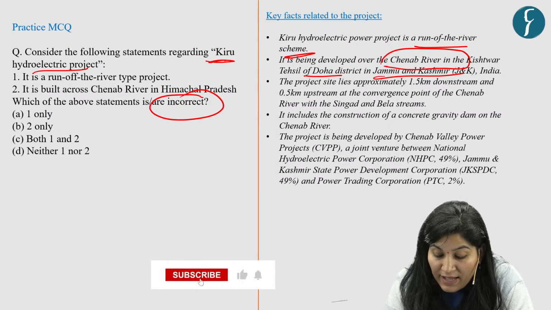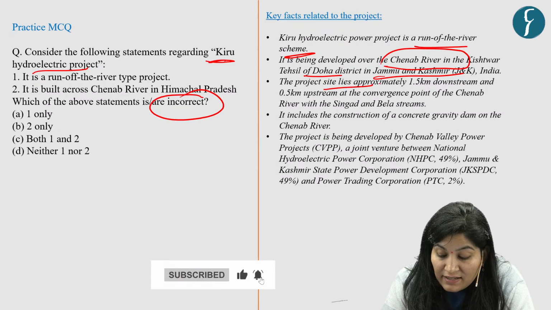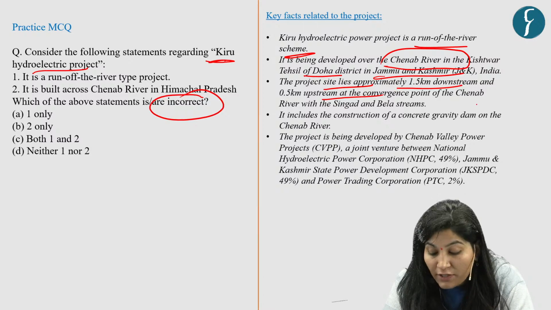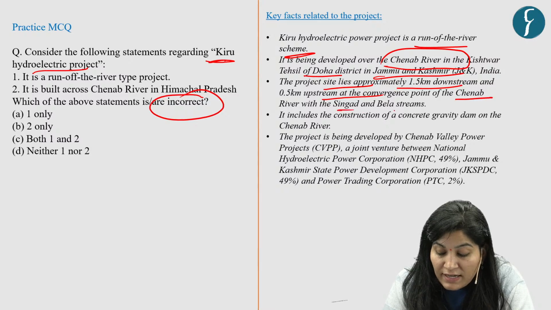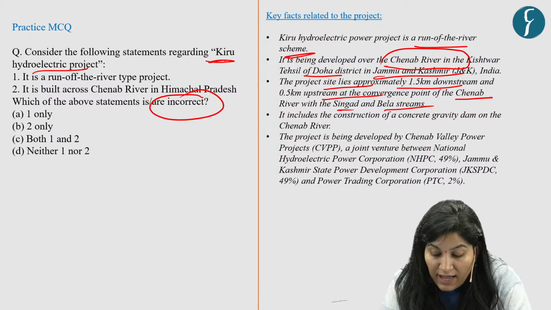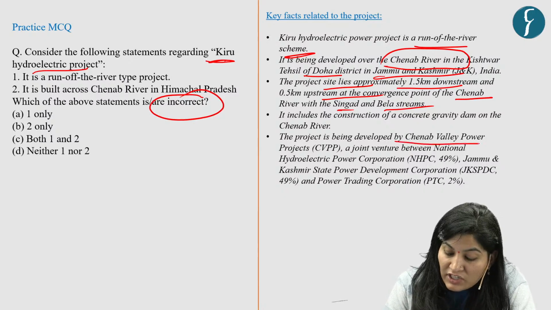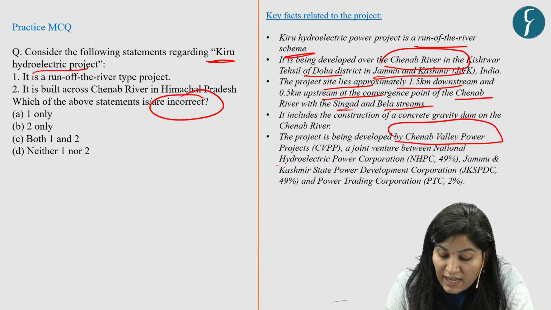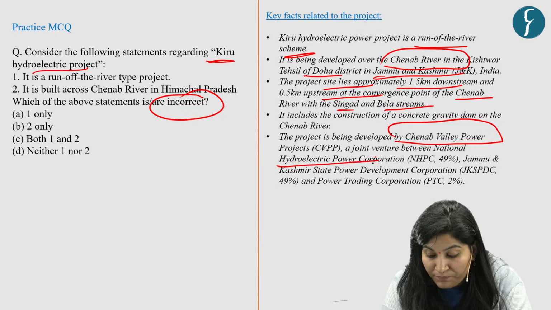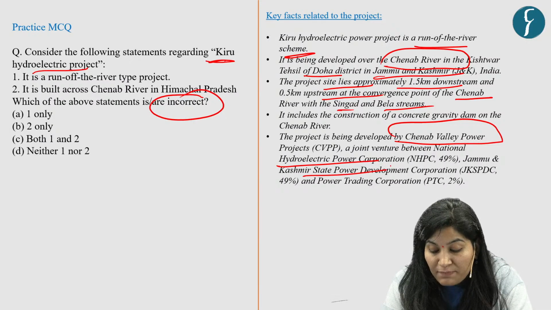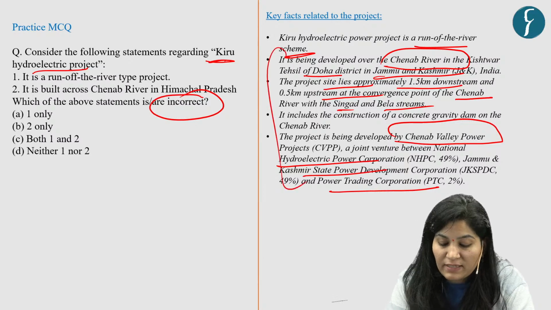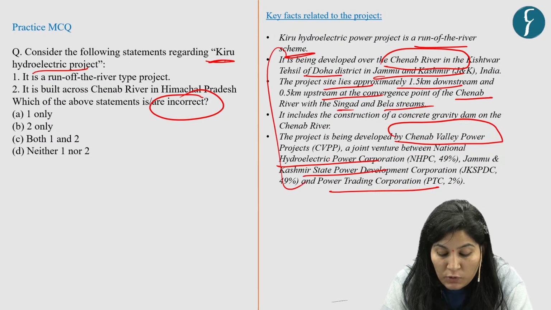The project site lies approximately 1.5 kilometers downstream and 0.5 upstream at the convergence point of the Chenab River with Singad and Bela streams. This project is being developed by Chenab Valley Power Projects, a joint venture between National Hydroelectric Power Corporation, Jammu Kashmir State Power Development Corporation, and Power Trading Corporation. So those are the key facts about this project. Now let's come to the question.